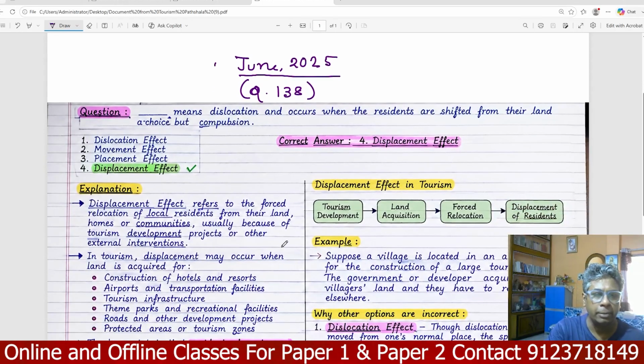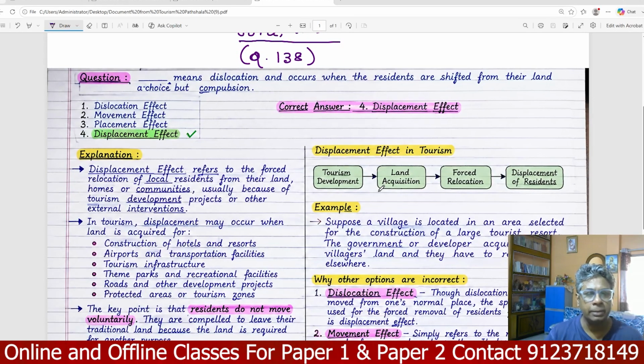What is displacement effect? The displacement effect refers to the forced relocation of local residents from their land, home or community, usually because of tourism development projects or other external intervention.